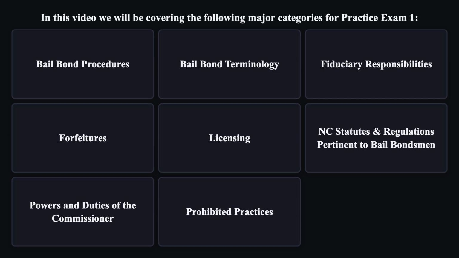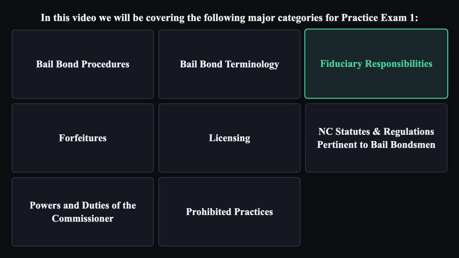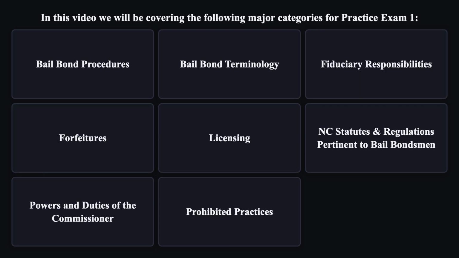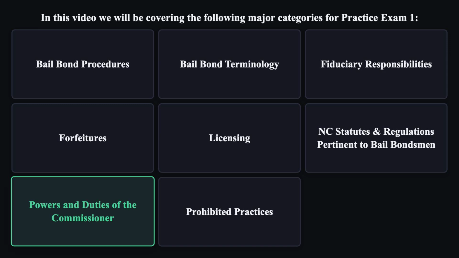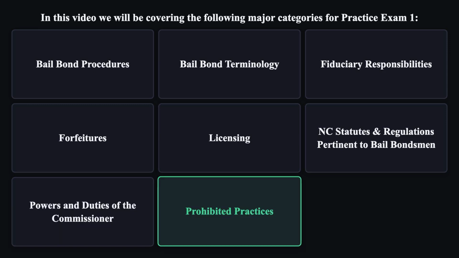In this video, we will be covering the following major categories for Practice Exam 1. Bail bond procedures, bail bond terminology, fiduciary responsibilities, forfeitures, licensing, NC statutes and regulations pertinent to bail bondsmen, powers and duties of the commissioner, prohibited practices.